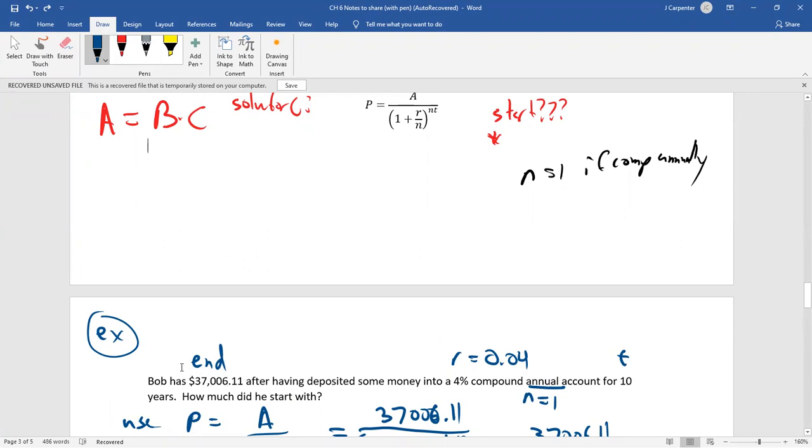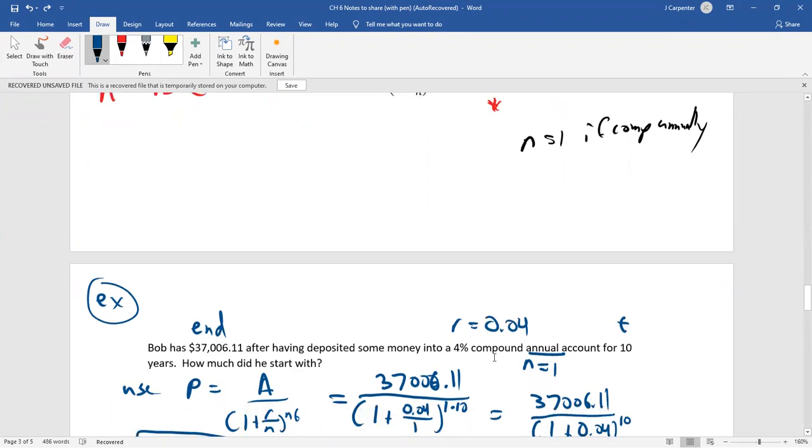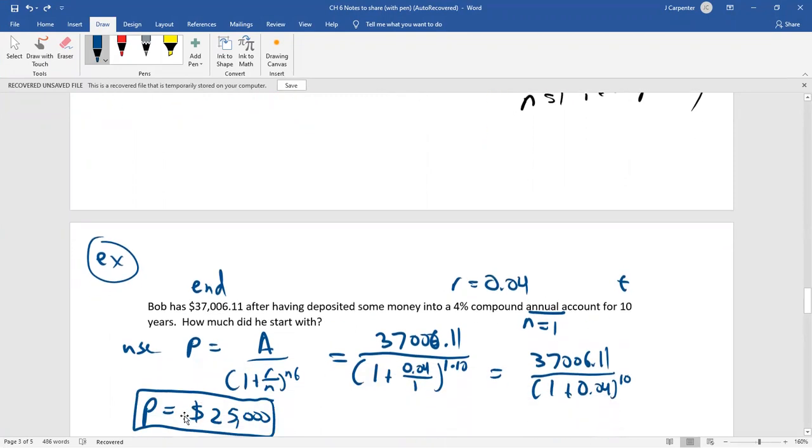This 37,000 and some change is not the starting amount. It's the ending amount. Label your stuff. 4% as a decimal is 0.04. So we use that formula I just gave you because we know the ending amount, not the starting amount. So this is the formula we use.